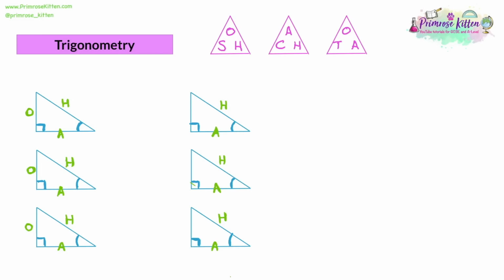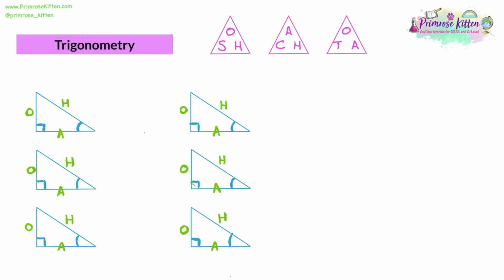But the definition of the opposite is that it's opposite the labelled angle. Now, we're not talking about the angle that doesn't have a label. We're not talking about the right angle. We are talking about the angle at the other side of the triangle that's labelled. So no part of the line that makes up the opposite is touching that angle.